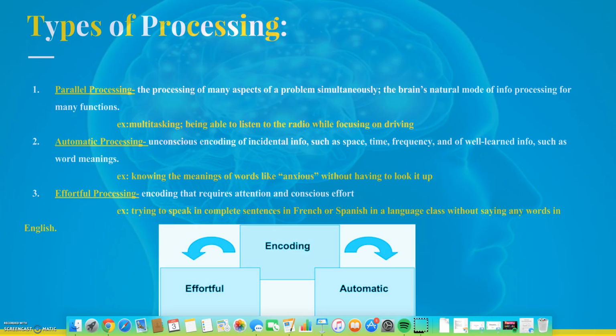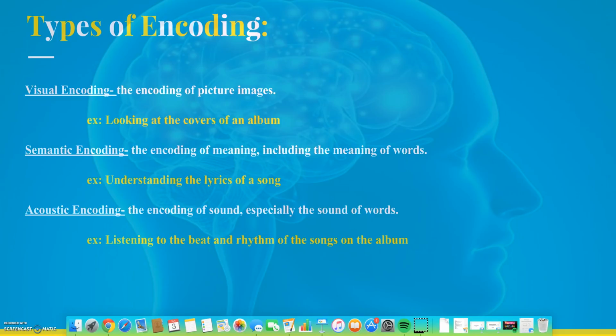Automatic processing: unconscious encoding of incidental information such as space, time, frequency, and of well-known learned information such as word meanings. Example: knowing the meanings of words like anxious without having to look them up. Effortful processing: encoding that requires attention and conscious effort. Example: trying to speak in complete sentences in French or Spanish in a language class without saying any words in English. Types of encoding. Visual encoding: the encoding of picture images.